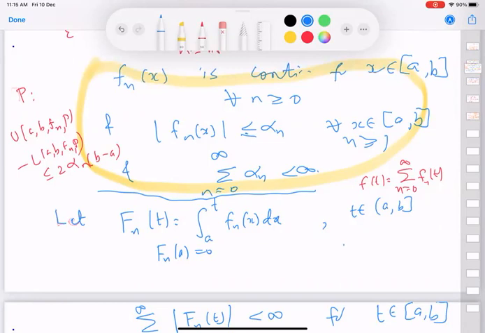It's understood that all our functions are over the interval a to b, and our n is always, here I should have said 0.